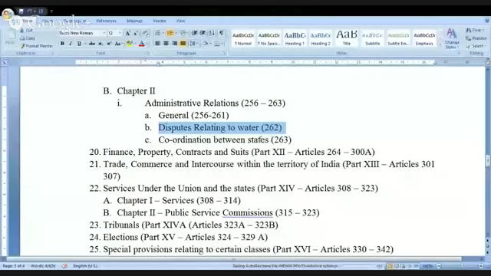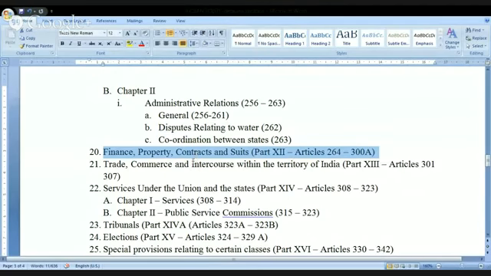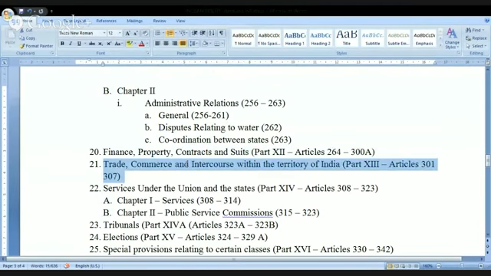Now, let me finish up this one. Look at this. Coordination between the states, and later we'll see what is finance, property, contracts, and suits. We'll understand when we come to this topic. Similarly, there is something called trade, commerce, and intercourse within the territory of India. Again, we'll see when we come to this topic. This particular area is talking about the business activities that are happening within India: how business will take place, how the states are expected to cooperate with each other, and what is the role of the central government.